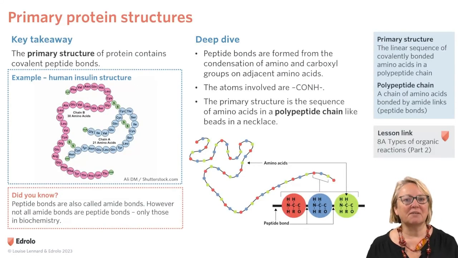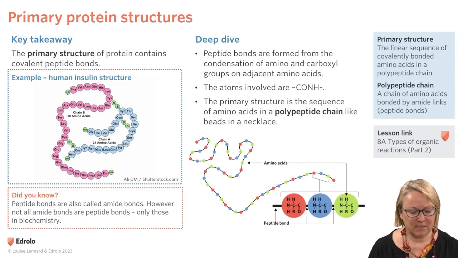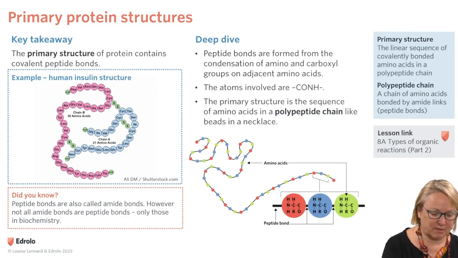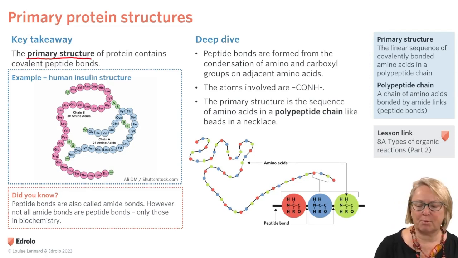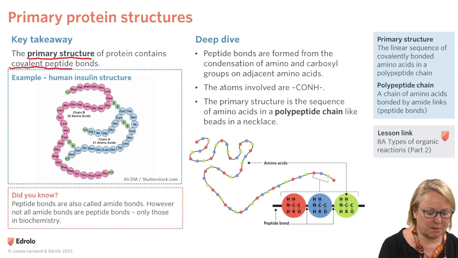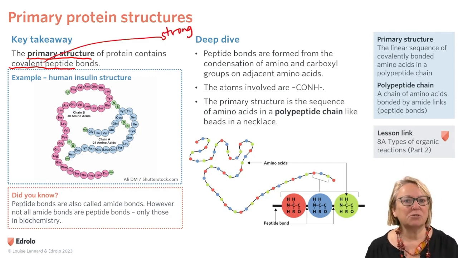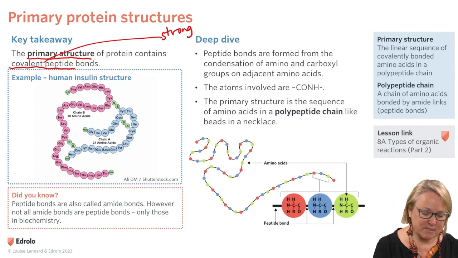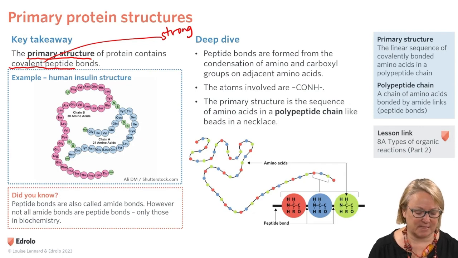So the first level of protein structure is the primary structure. There are 4 levels of structure, and the primary structure contains covalent peptide bonds. Covalent bonds are very strong. If we look at the structure of human insulin, it contains 2 chains, a pink chain and a blue chain, and the pink and the blue stand for the various amino acids.